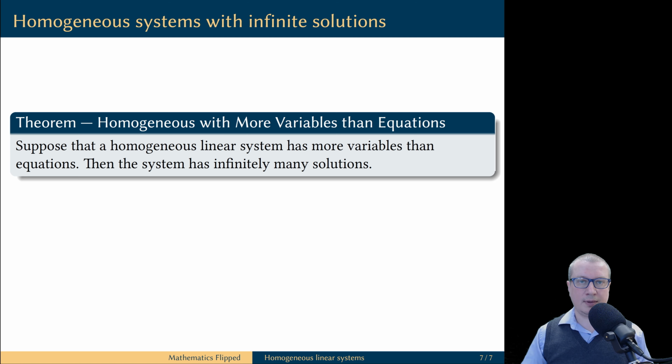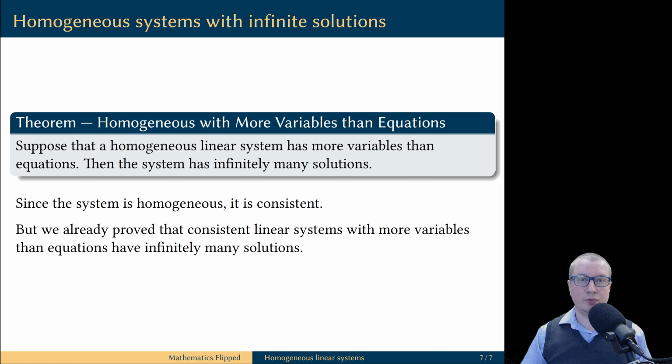the free variable. Finally, let's observe that if a homogeneous linear system has more variables than equations, then it automatically has infinitely many solutions. To prove this fact, let's recall that we already know that every homogeneous linear system is consistent. But we already proved earlier that if you have a consistent linear system with more variables than equations, then it has infinitely many solutions. Therefore, a homogeneous linear system with more variables than equations must have infinitely many solutions.